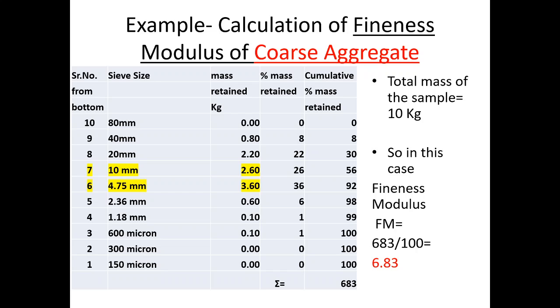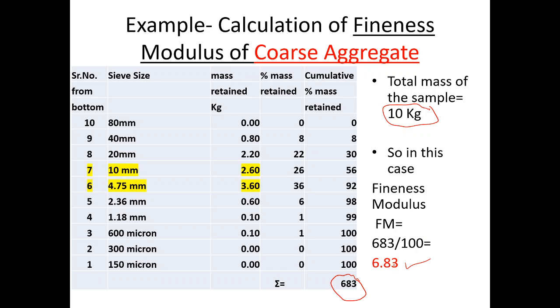Then suppose a mass of 10 kg of coarse aggregate is taken. It is sieved through the sieves which are arranged from top to bottom as 80 mm to 150 micron. Then mass retained on each sieve is measured. Percentage is calculated like in the previous case. Then cumulative percentage is calculated. Then add all the cumulative percentage retained. In this case it is 683. Now fineness modulus is 683 divided by 100, that is 6.83.